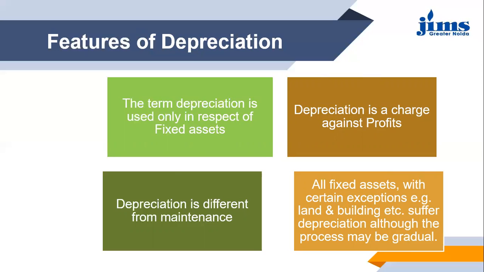Then depreciation is different from maintenance, because maintenance expenses are incurred for keeping the machine, or you can say asset, in a state of efficiency. However, any degree of maintenance cannot assure that the asset will never reach the state of scrap. Good maintenance delays this stage, but it cannot absolutely prevent it. So depreciation is in the nature of the fixed assets, which should be treated in the books of accounts. Then all fixed assets, with certain exceptions, for example land, building, etc., suffer depreciation, although the process is very gradual.